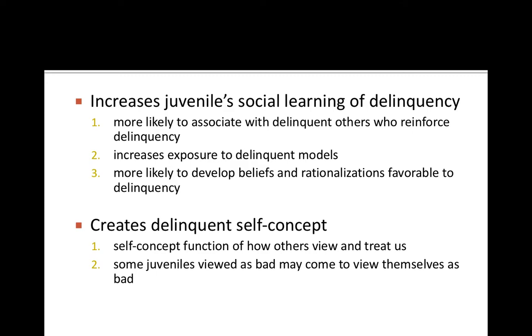And then finally, the big piece that labeling theory talks about is how they develop a negative self-concept or a delinquent self-concept. The way we see ourselves is a function of how others view and treat us. So some juveniles viewed as bad may come to see themselves as bad.